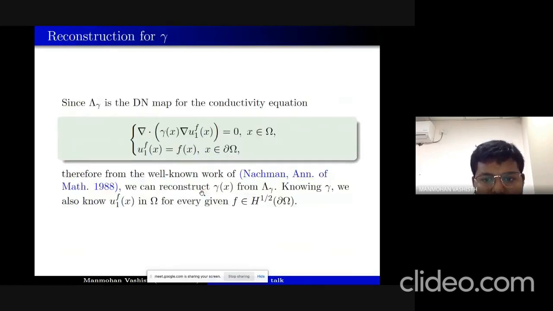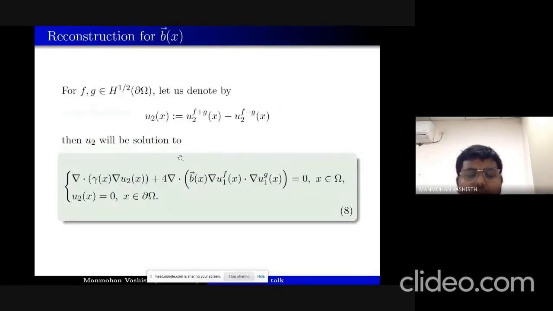So let's see. As I mentioned earlier, we will use a special polarization, which is of this form. If we take f and g in this space, and we denote u2 as u2 of f plus g minus u2 of f minus g. Here u2 of f plus g is the u2 coming from the original equation by using the epsilon expansion with the Dirichlet data equal to f plus g and f minus g respectively.